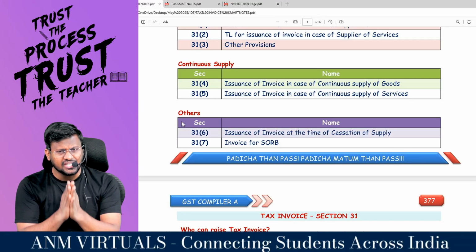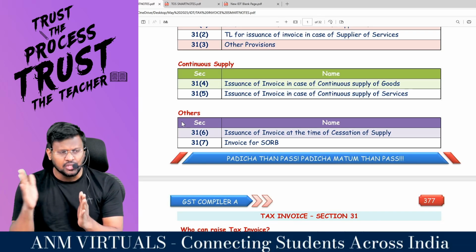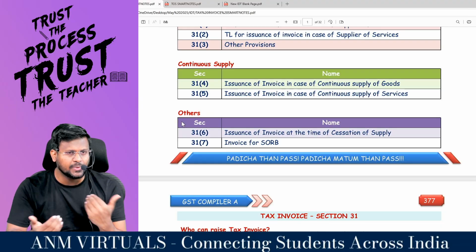So what section 31 is doing: you may be either a supplier of goods or a supplier of services, or a variety of goods and services you may supply.